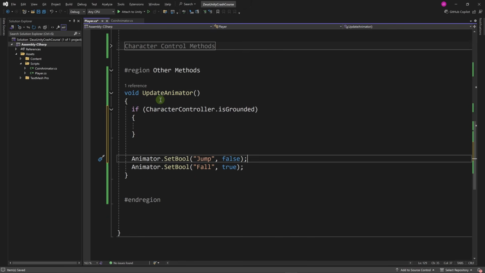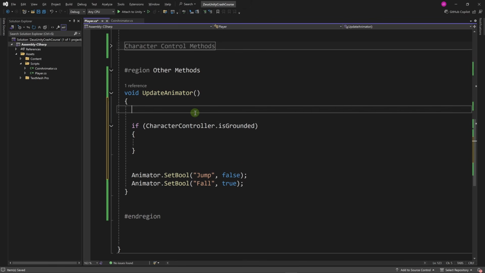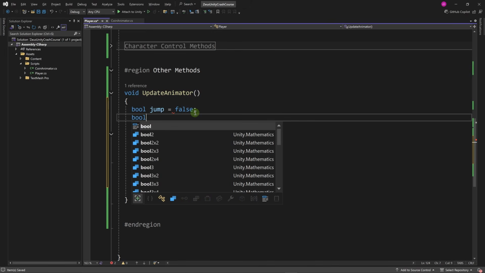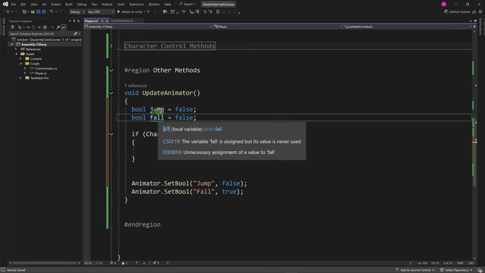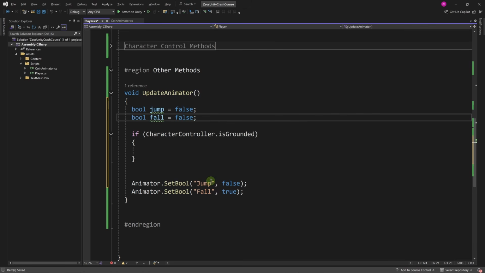And just to keep the syntax clean, let's define two variables here. Bool jump equals false by default, and bool fall equals false. And down here, after we modify the values of jump and fall, we're going to set the values on our animator.